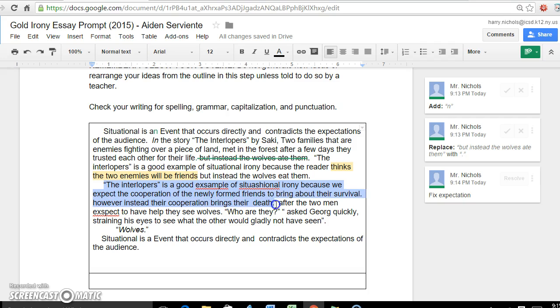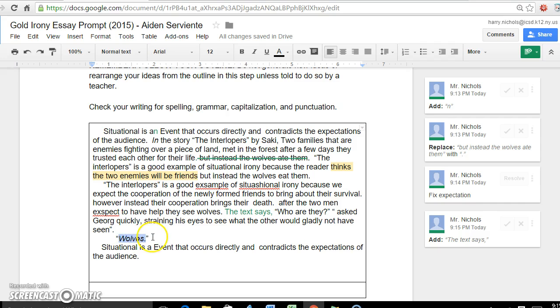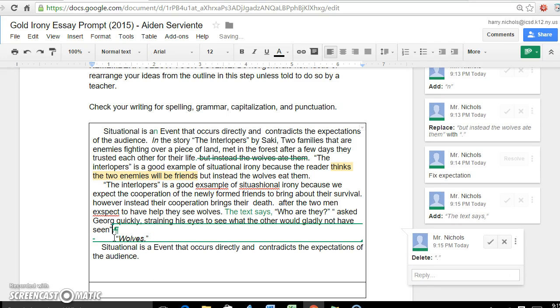talking about what occurs in the story just before the quote that you're going to use. And in this case, this quote, what happens in the story is that the men caught under a tree resolve their differences and call for help together. And then when one sees figures approaching, the text says, and then you give this quote, right? But you need to make sure that you have this, "the text says," because you just can't really drop a quote without it. And then the last bit that I have for you here is that this is a short enough quote that you can actually put it in this same paragraph, and it would just be fine.